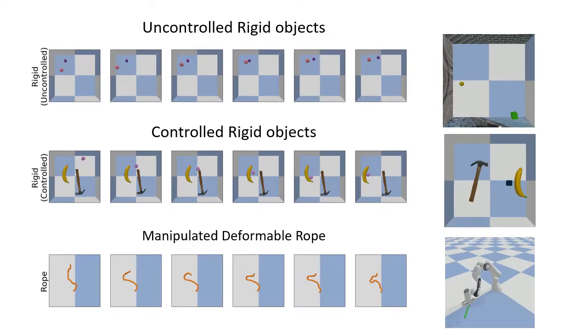We experiment with multiple environments. For the uncontrolled environment, a random force is applied to a rigid object in a blocked frame, making it collide with the frame and the second object over time. For the control environment, a cube agent interacts with two complex rigid objects by pushing them in a random direction at each time step. We also experiment with a complex deformable rope. In each time step, the rope is being pushed in a random direction by a robotic arm.